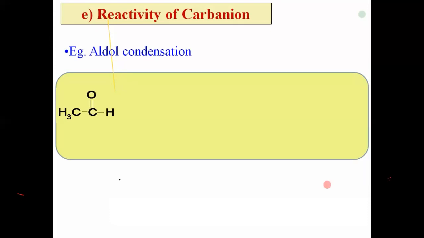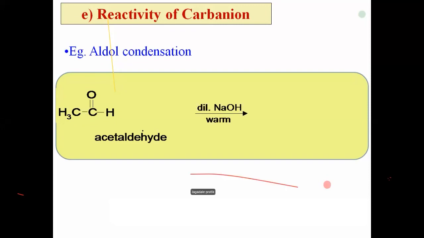Here, this is an example of an aldehyde. Name of the compound is CH3CHO, acetaldehyde. When that acetaldehyde is heated, when it is warmed with dilute KOH or NaOH, what happens here? That acetaldehyde undergoes condensation. Means two molecules of acetaldehyde participate in the reaction. This is the first molecule, and this one is the second molecule of the same compound, acetaldehyde. Now that two molecules undergo condensation.